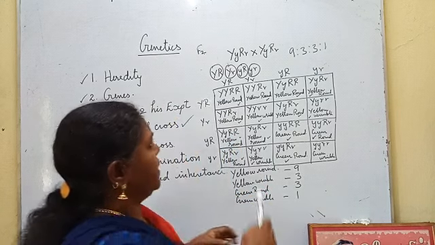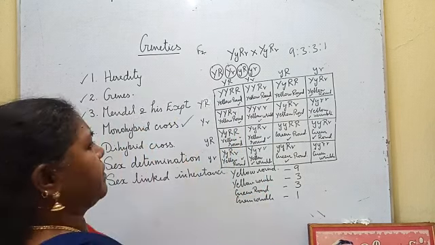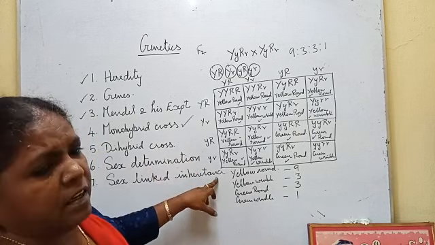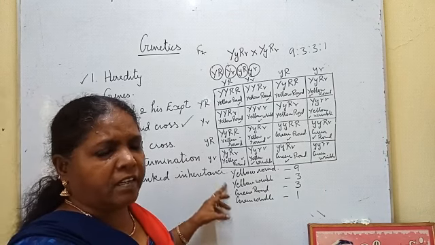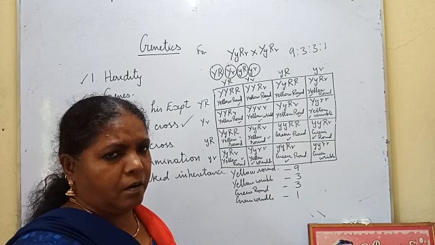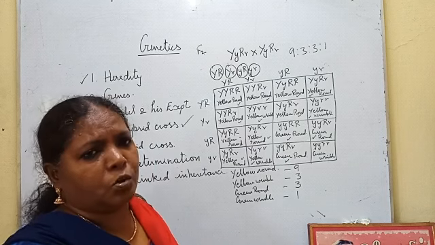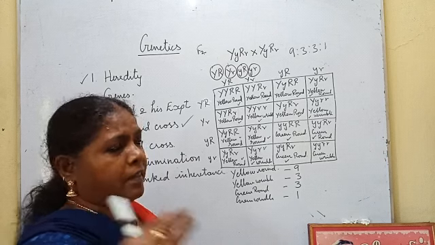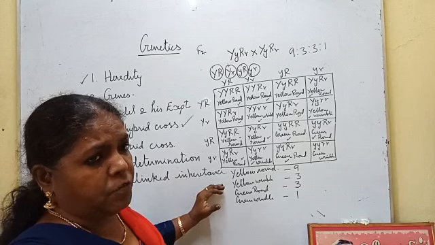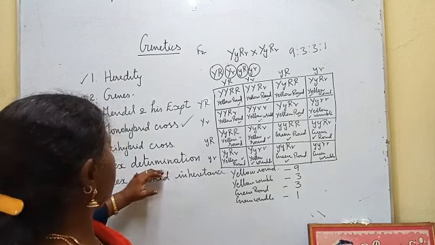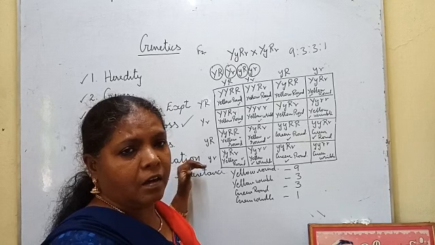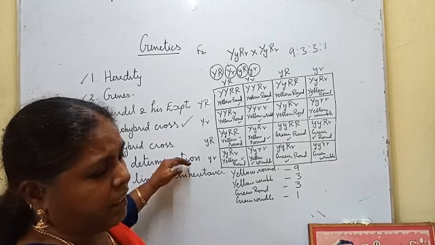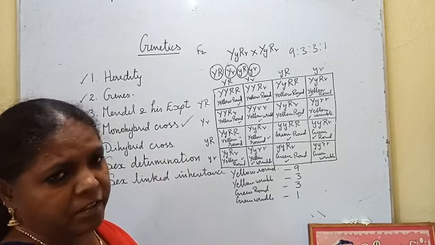Okay. So with this we are finishing the dihybrid cross. Next class we are going to see the sex-linked inheritance. Not only the characters are transferred from the parent to the offspring, the disease is also transferred from the parent to the offspring. Okay, that is called sex-linked inheritance. For that, we have to know how the sex is determined in the fetus. How that sex is determined in human beings, we are going to see in the next class. Then sex-linked inheritance. Okay.